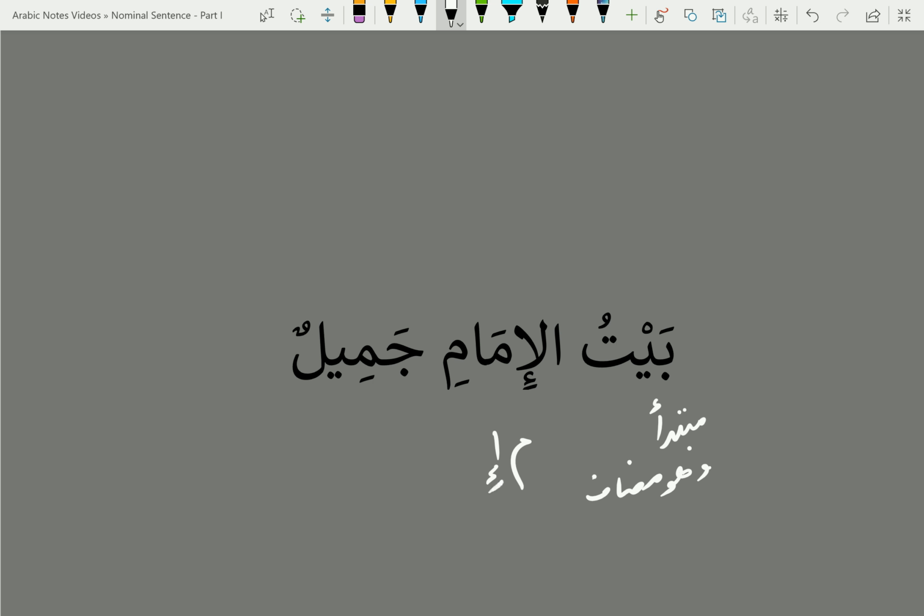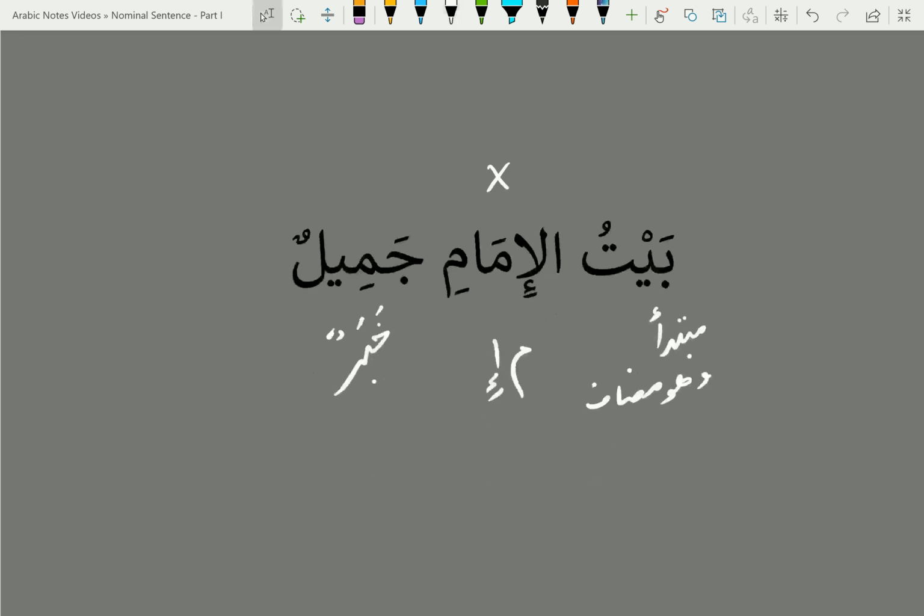So as soon as you find mudaf ilayhi, put an X on top of it to indicate that it cannot be a khabar, and also not mubtada. But we already found mubtada and there can only be one mubtada in a sentence, so we should be okay for mubtada. And then we come across the last word, which is jamilun. As we saw before, it is marfu and indefinite, a good candidate for a khabar, so we will make it khabar. And the translation in this case will become "the house of the imam is beautiful."